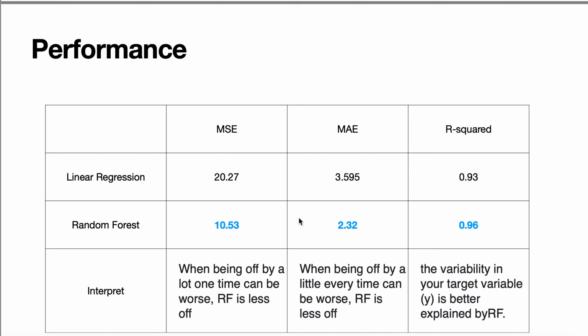So overall, random forest has better performance than simple linear regressor. And then the result of random forest is from the 100 decision trees.